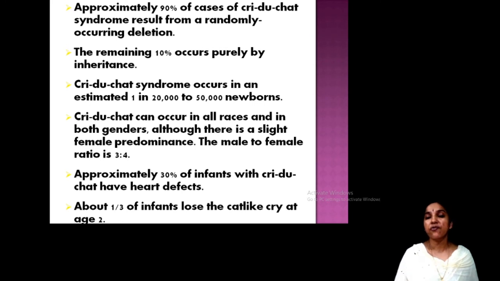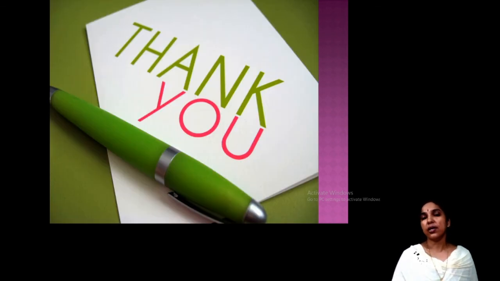Then 30% of infants have heart defects. That's another important point. Then 1 out of 3 usually has the cat-like cry, and the cat-like cry will be lost at the age of 2. So these are the major symptoms: 90% is due to mutation and resultant deletion, and 10% by inheritance, and the chances are somewhat the same in male and female. So that's all about Cri-du-Chat syndrome.